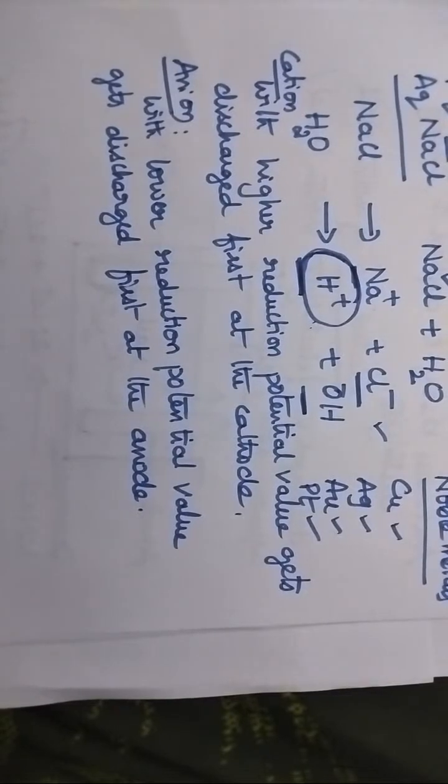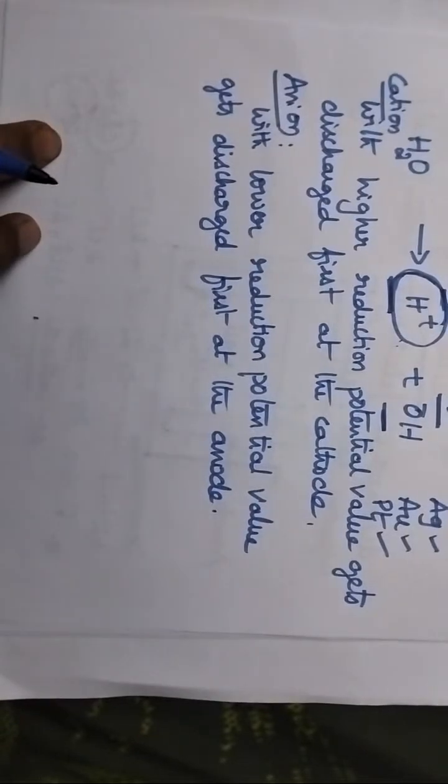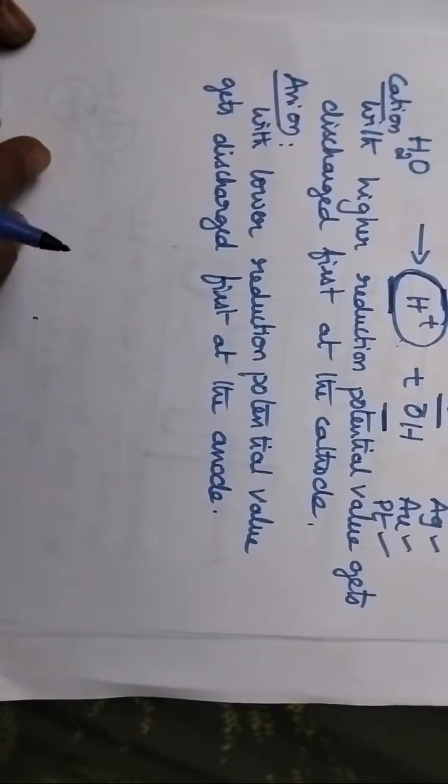On the other hand, sometimes you are supposed to answer questions based upon the flow of electrons and flow of current in the internal circuit or in the external circuit.